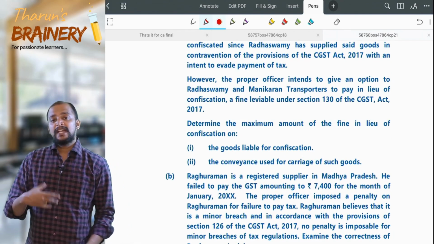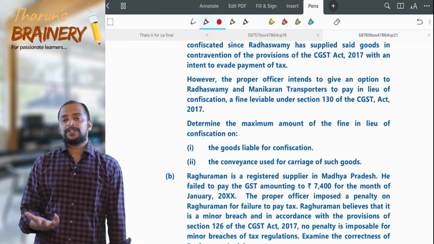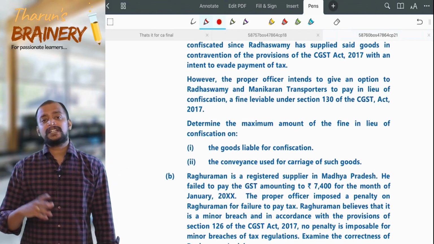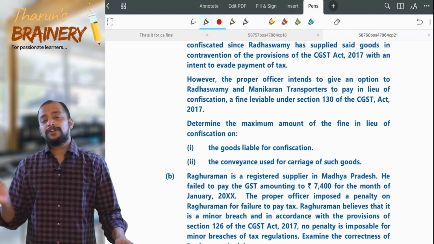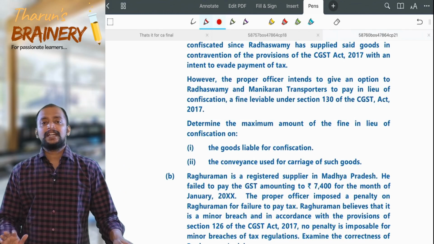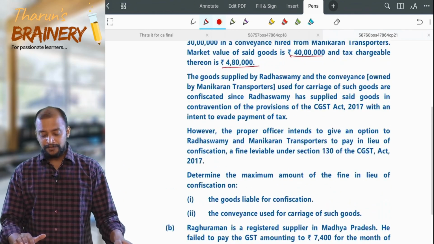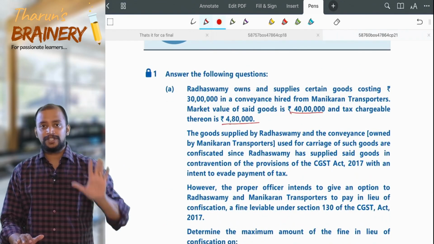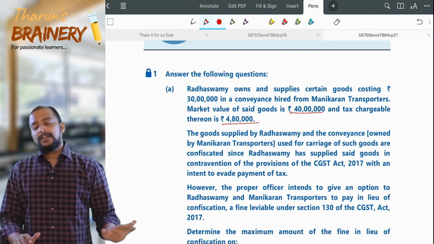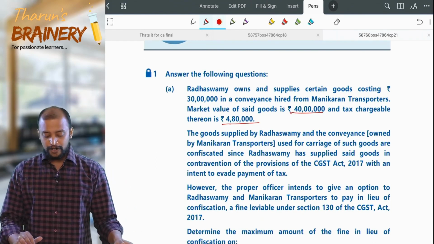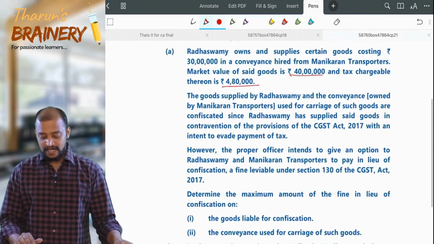So now the redemption option is given separately for goods and separately for the conveyance. With respect to goods, what is the redemption fine? Market value of the goods minus tax payable on such goods. It is not tax paid thereon, so it is tax chargeable on those goods. So 40 lakhs minus 4,80,000.